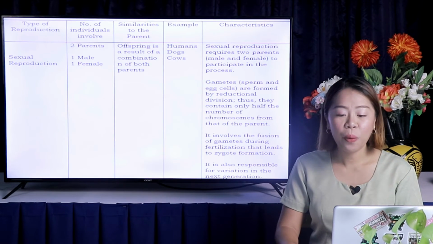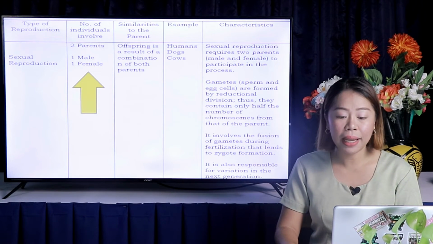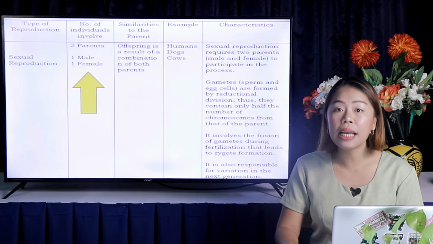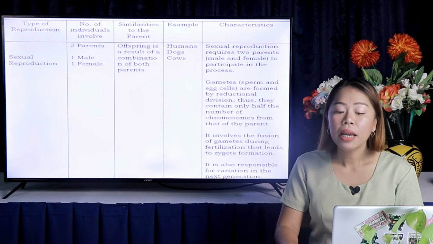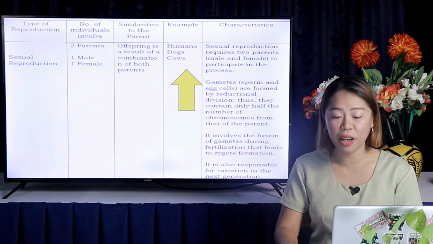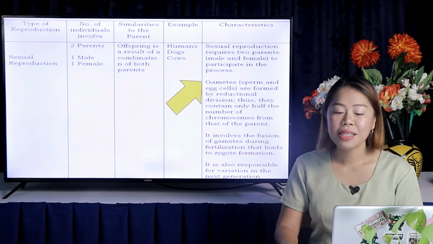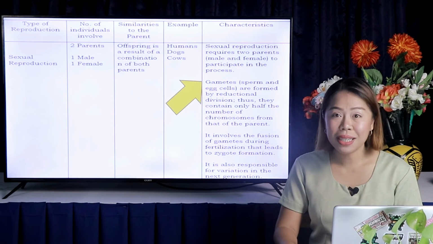Let us start with sexual reproduction. There are 2 parents, one male and one female parent. Its offspring is a result of a combination of both parents. Humans, dogs, and cows are examples of sexual reproduction. Sexual reproduction's characteristics: it requires 2 parents to participate in the process.